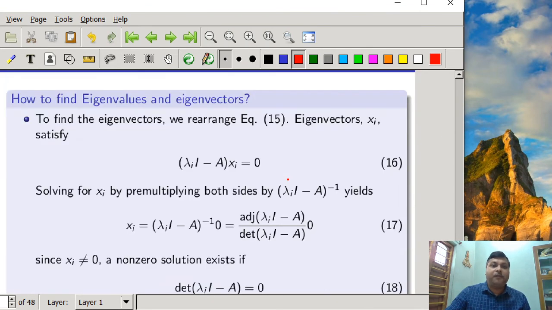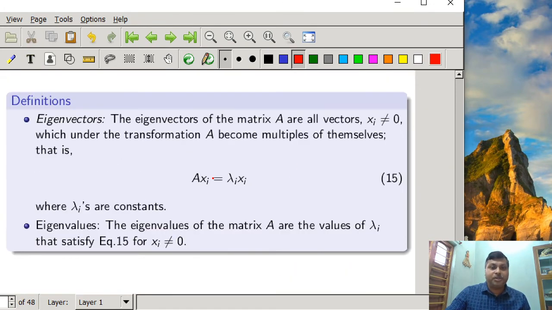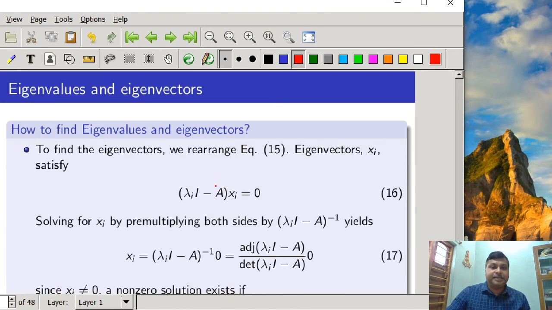So now how will we find the eigenvalue and eigenvector? We will rearrange equation 15 as 16, that is lambda i into the identity matrix minus A into xi equal to 0. Now we have to find the non-zero solution of xi. The trivial solution is xi equal to 0, for which the determinant of lambda I minus A must not be equal to 0.